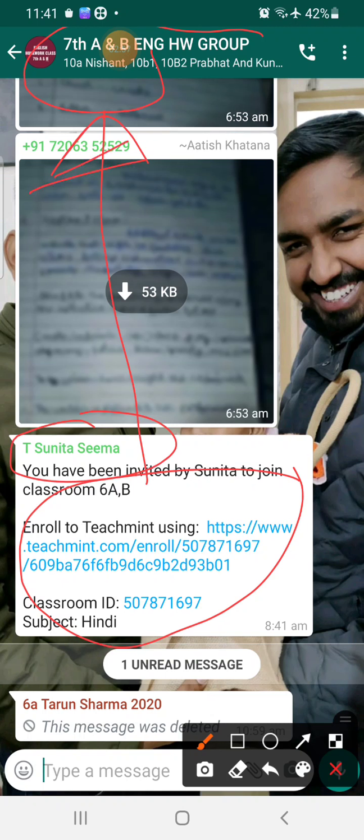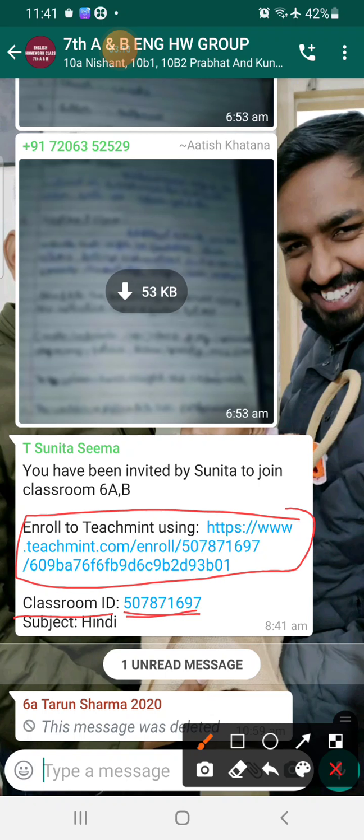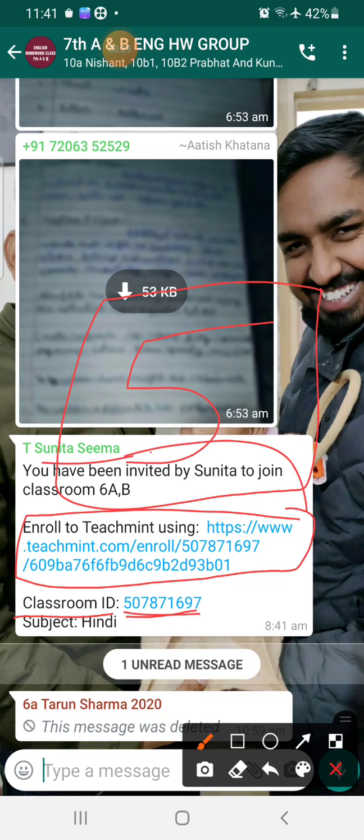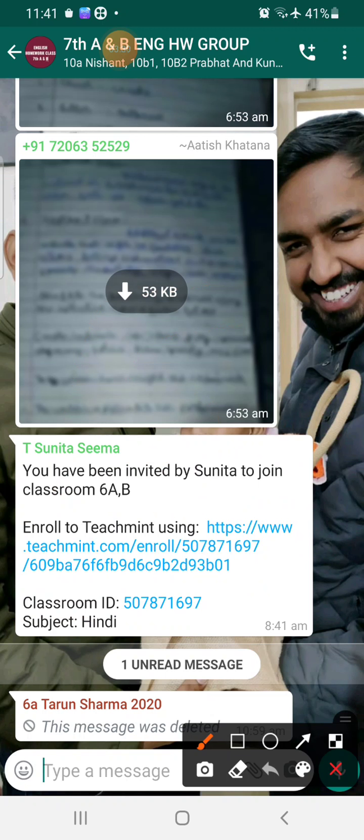If you do not have the link, you can call the teacher and say, teacher, send me the link. In that link, this is the blue link which you need to tap. Under this you can check there is the classroom ID. Every subject has a different ID. If you are a student of 7th class or any other class and you have 5 subjects, you need to take 5 links from each subject teacher. Each of the 5 teachers will provide you a different classroom ID. Be careful about it.